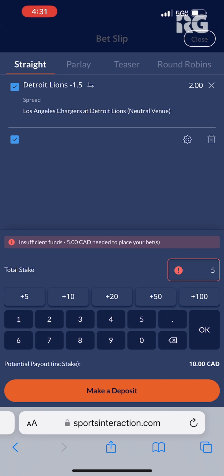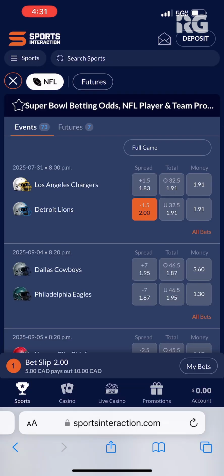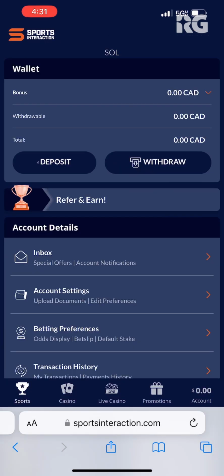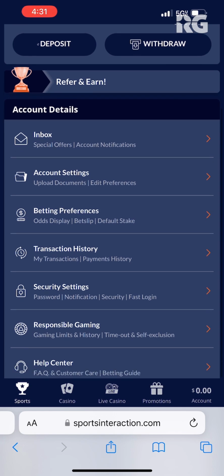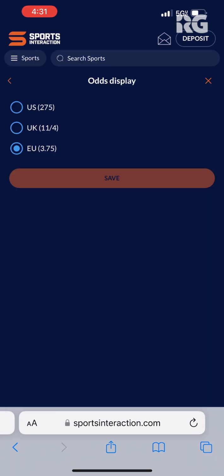And if you do want to change the odds display, instead of having the decimals, what you'll do is click account here in the bottom right-hand corner, scroll down to betting preferences, click on odds display, and then you can change them there.